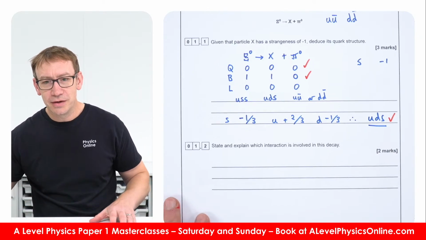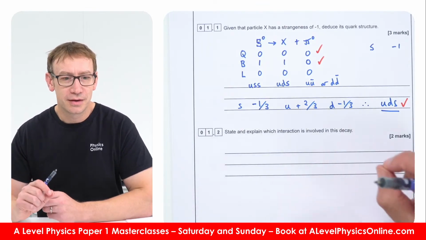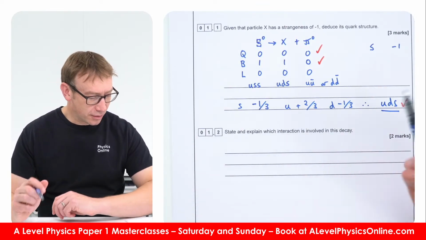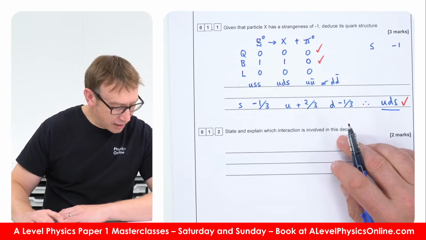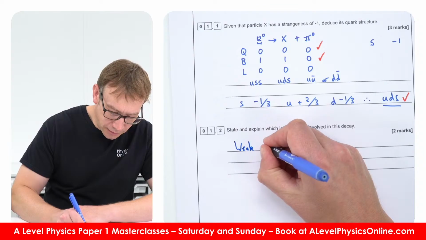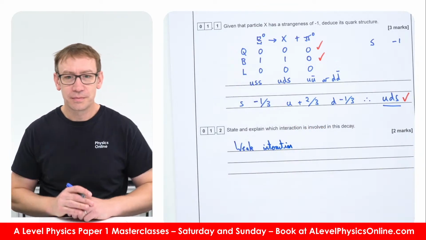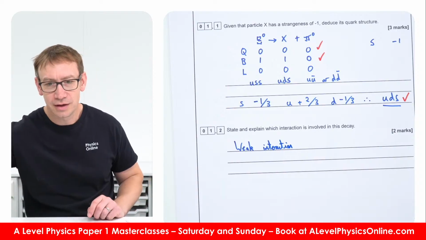State and explain which interaction is involved in this decay. So what we've got here is something where strangeness is not conserved, and therefore it's the weak interaction. That's going to be the first point, which is the state, so I'm just going to highlight that.